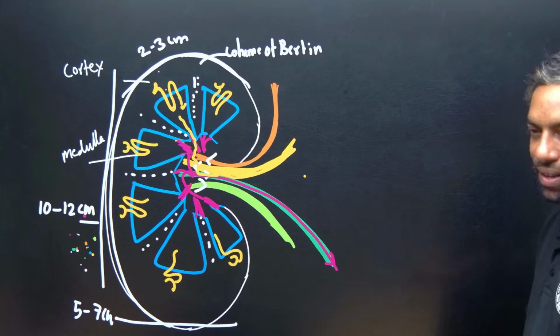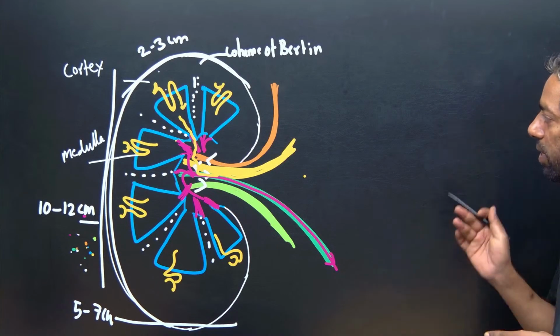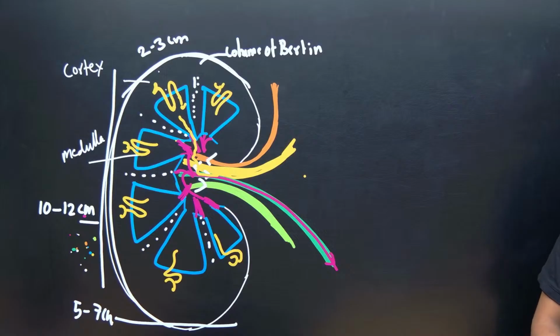Up to here clear? The internal structure of the kidney is very simple. It has two regions. There is a notch-like structure we call the hilum, which is the entry of the renal artery, exit of the renal vein, entry of nerves, and exit of ureters. Ureters carry out the urea filtered in the nephrons of the medullary pyramids.